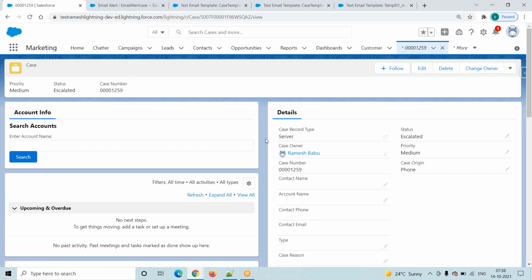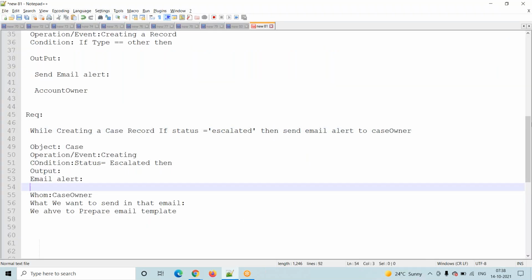And here the observation is, when we click on the save button, the system verifies on its own. We do not tell the system and we do not do any configuration. It's default functionality. When we click on the save button, the system automatically verifies whether any workflows are in the case object. Yes, the workflow rule is there, so it will fire automatically if the condition is satisfied. Now coming to workflow definition.